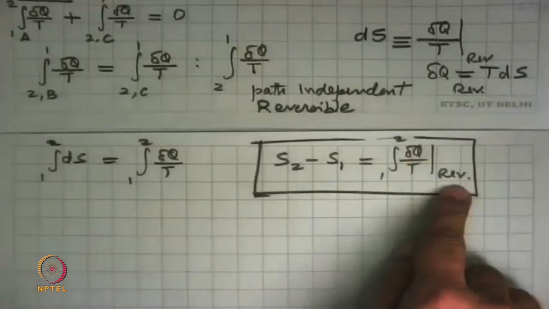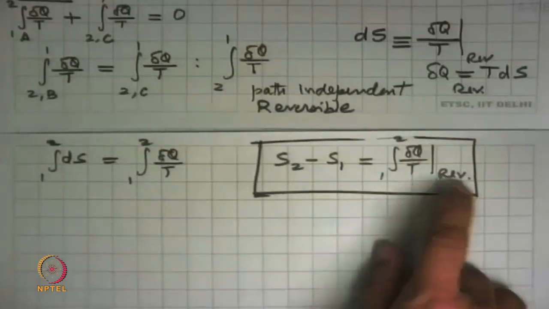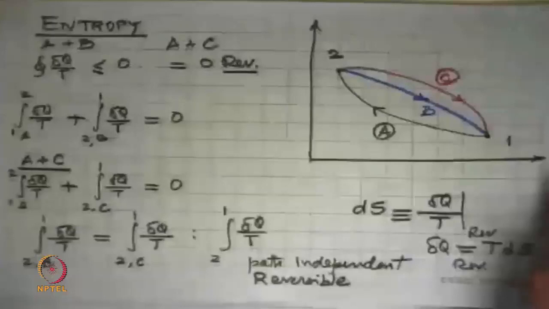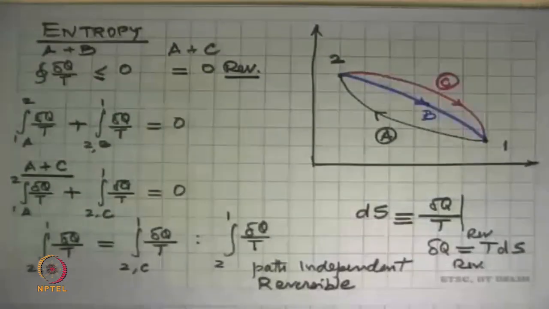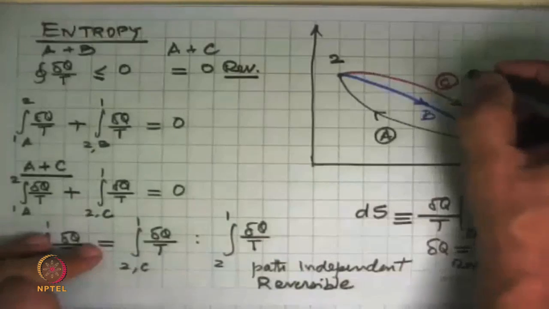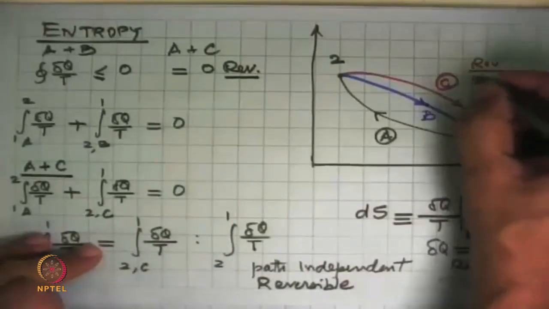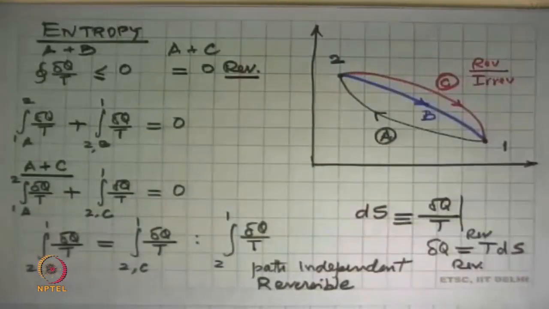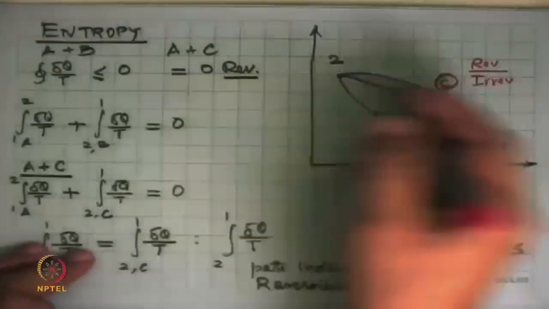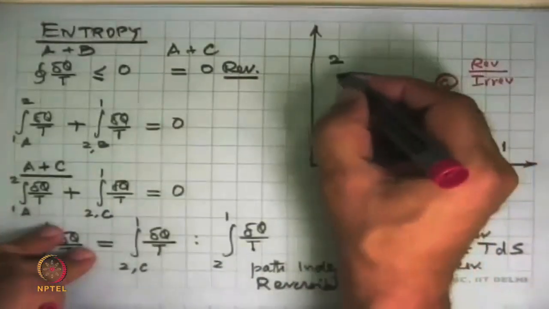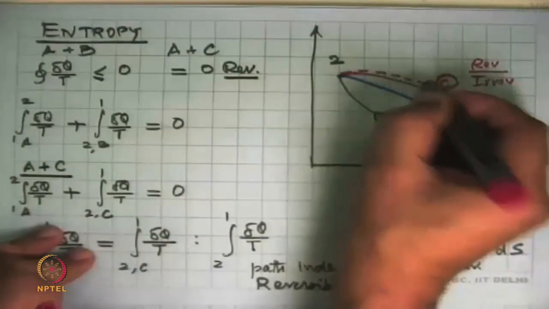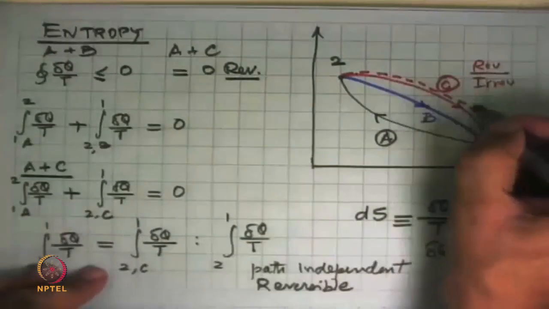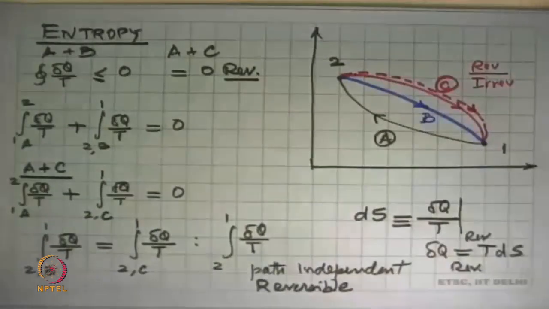But what if the process were irreversible? Okay, so now we'll redo what we have done there. Going back, now we say that C, earlier we took this as reversible, now we take this as irreversible. And irreversible means that the intermediate states are not defined, so this line should then technically be shown as a dotted line. So that's process C, which is now irreversible.